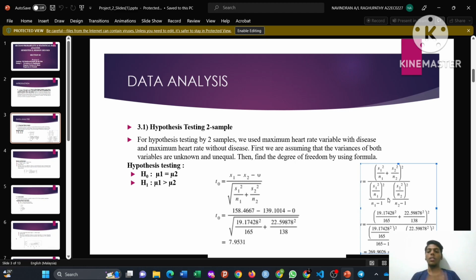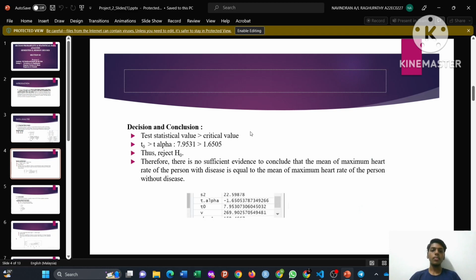Here we got it from R programming, 269.9026. I round it off to 269. So our degree of freedom is 269. Then we also got t alpha, the critical value, from R programming. Here we got negative 1.6505, so we make it positive, and from these values we can conclude and make a decision.